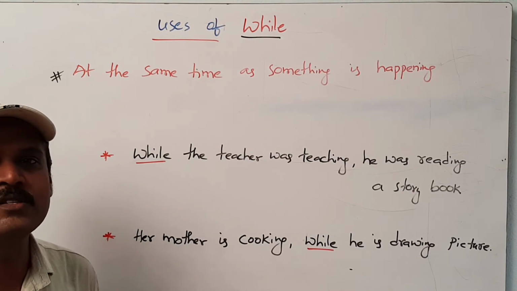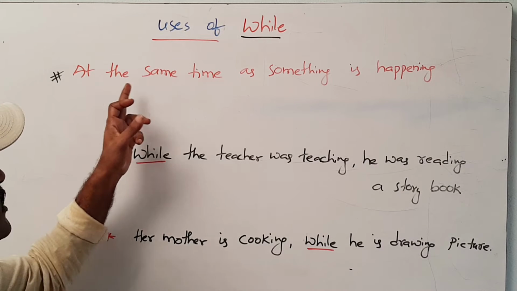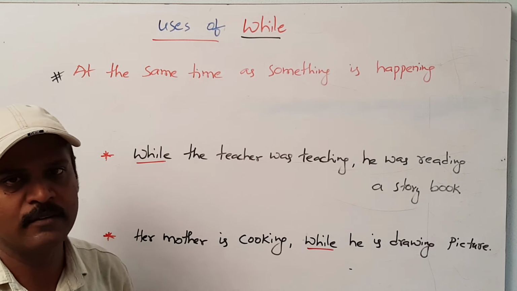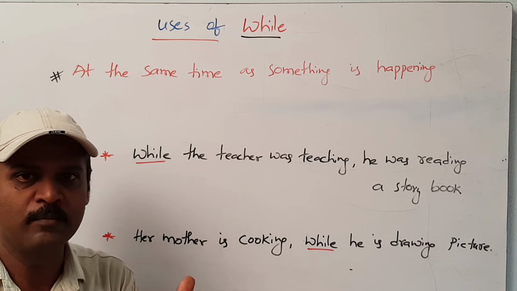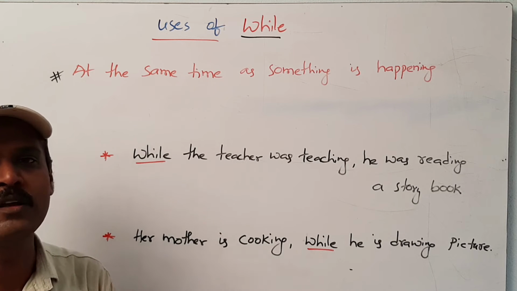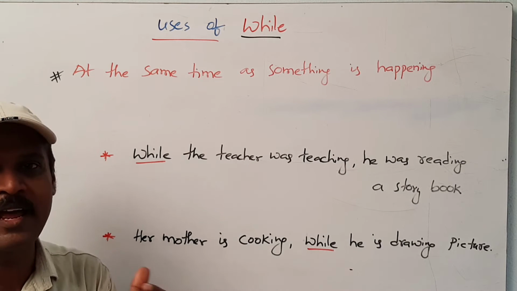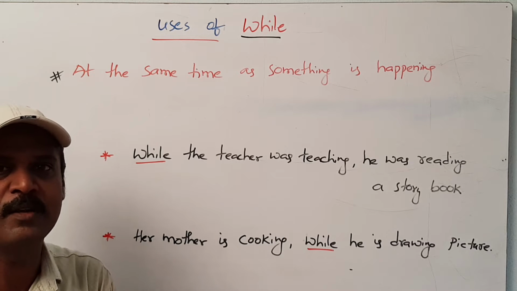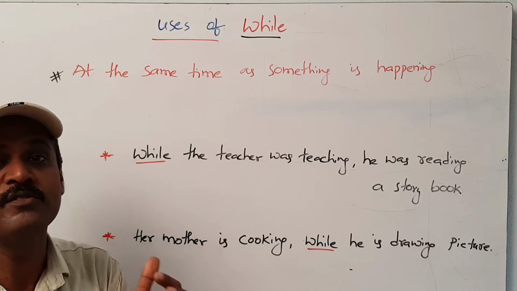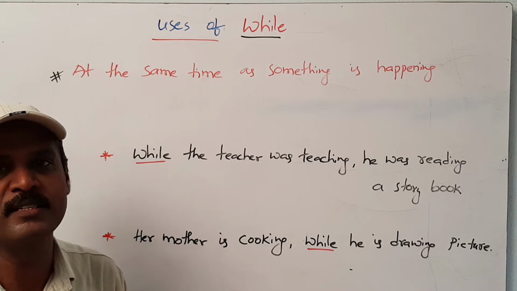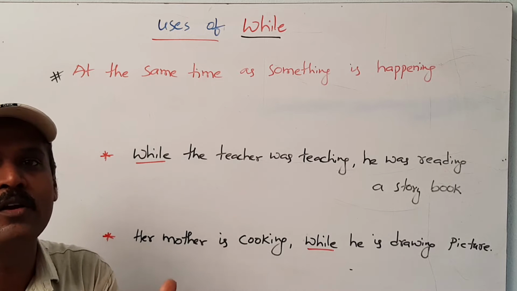The second use of while is at the same time as something is happening. At the same time, two actions were going on. Two actions were happening, taking place at the same time. At that time, we have to use while to combine the following two actions.